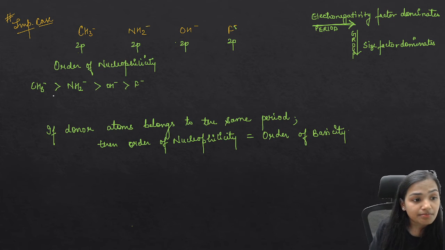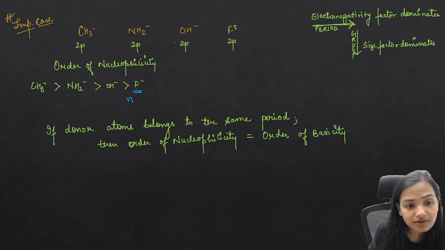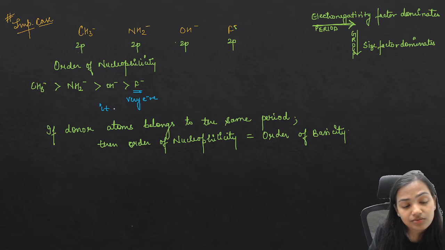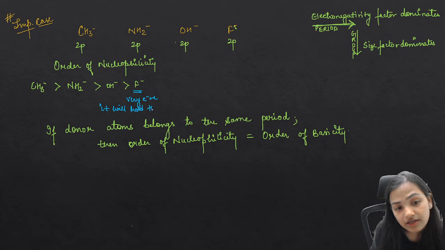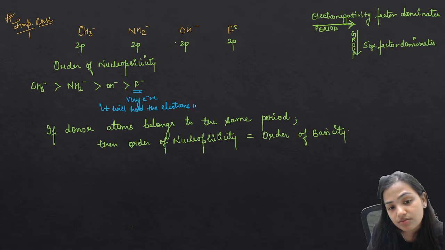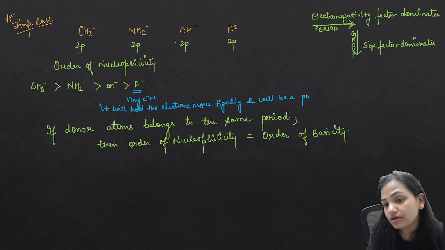Because it is less electronegative. Ultimately, this fluorine is very electronegative. That's why it will hold the electrons more tightly, and will be a poor donor.